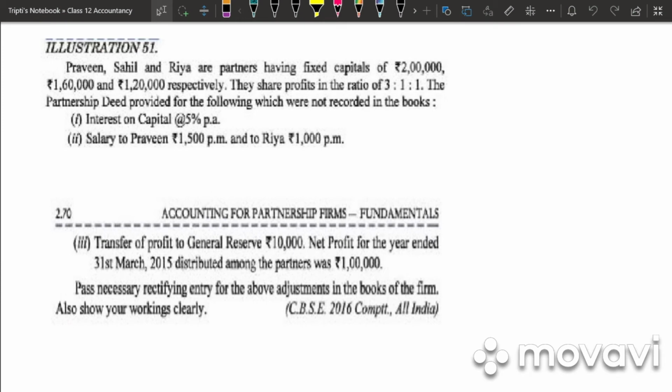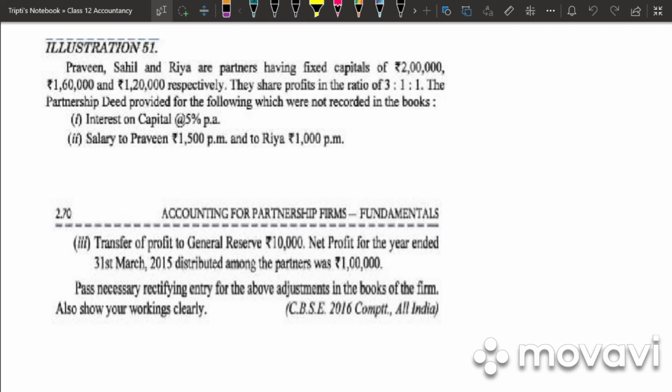Praveen, Sahil and Riya are partners having fixed capital of 2 lakh, 1,60,000 and 1,20,000. The profit sharing ratio is 3:1:1. They have omitted the following: interest on capital, salary to Praveen and to Riya, transfer of profit to general reserve 10,000. The net profit for the year is 1 lakh. Pass necessary rectifying entry for the above adjustments in the books of the firm.